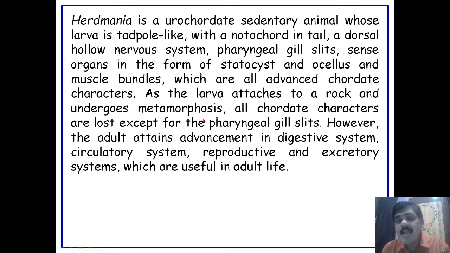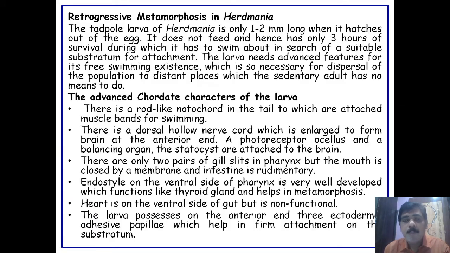As this larva attaches to the rock and undergoes metamorphosis, all the chordate characters are lost except for the pharyngeal gill slits. The notochord as well as the maximum portion of the nerve cord gets degenerated. However, the adult attains advancement in the digestive, circulatory, reproductive and excretory systems, which are useful in adult life, and thus the process is called retrogressive metamorphosis.